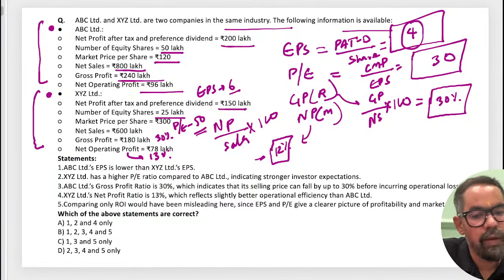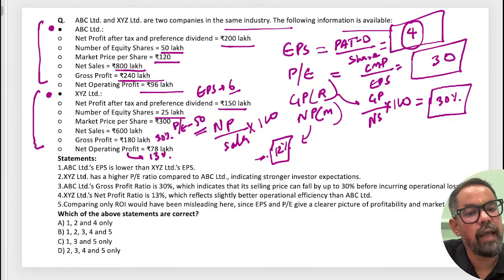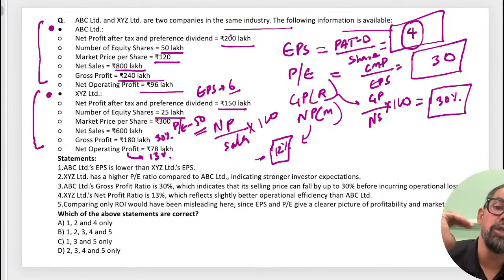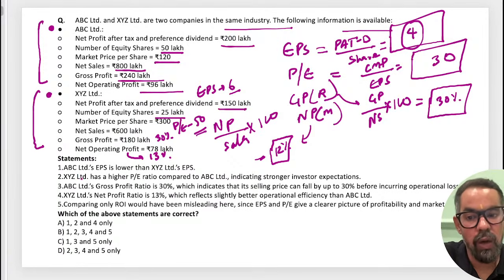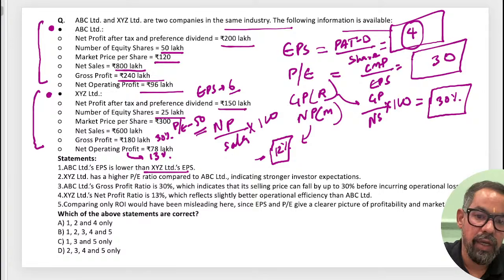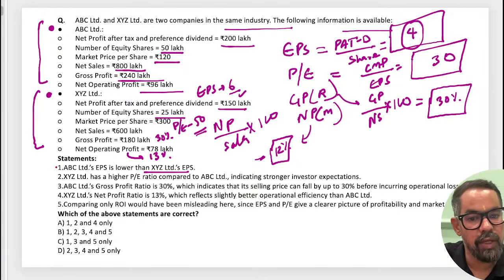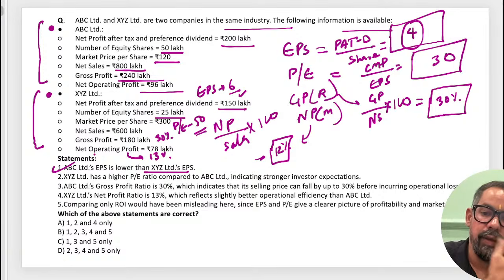Now, any doubt with this calculation? If you're having any doubt, because see, with one question you can understand 4 ratios, right? So now first, ABC's EPS is lower than XYZ. ABC's EPS is 4 and this one's EPS is 6, means the first statement is correct, okay, no problem, right? Am I going somewhere wrong or what?